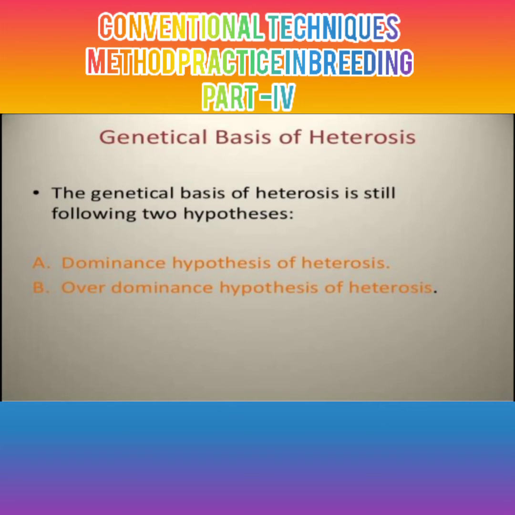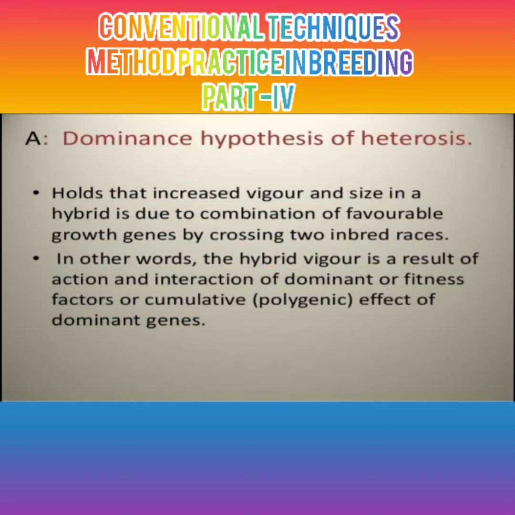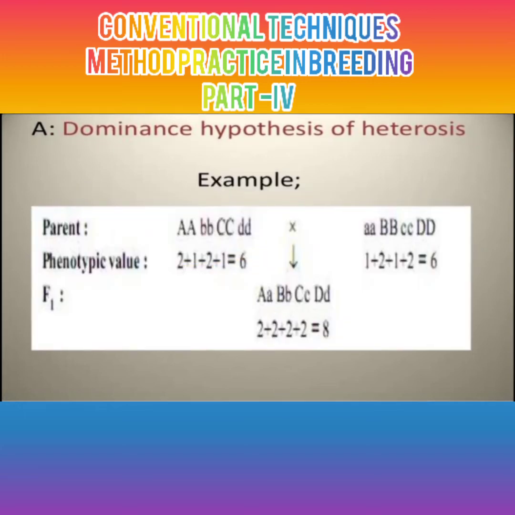The genetical basis of heterosis holds that the increase in vigor and size of a hybrid is due to the combination of favorable growth genes by the crossing of two inbred races. In other words, hybrid vigor is a result of the interaction of dominant or fitness factors, the cumulative polygenic effect of dominant genes.